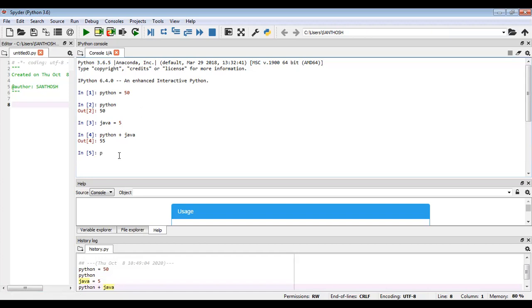So now I change that Python value. Python value I need to change. So Python is equal to 60.